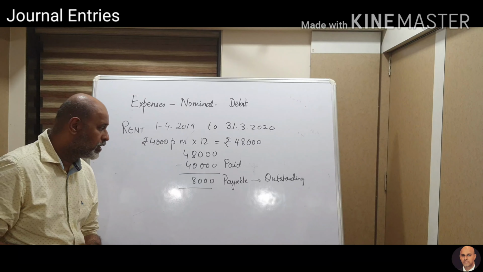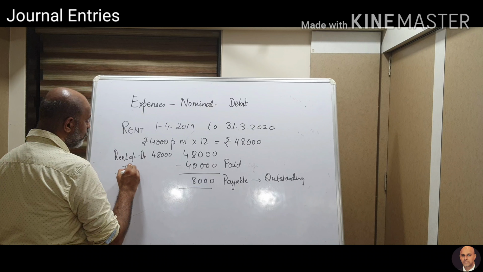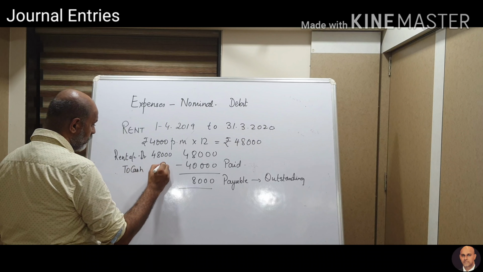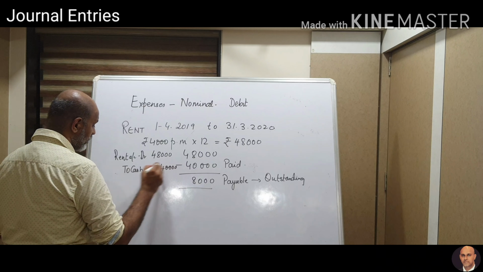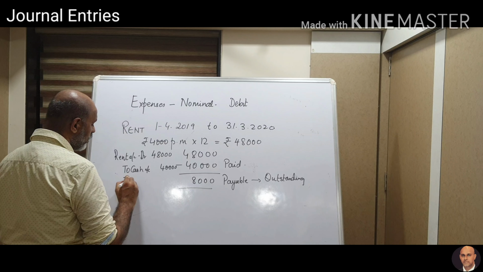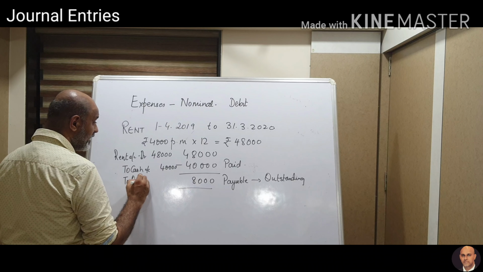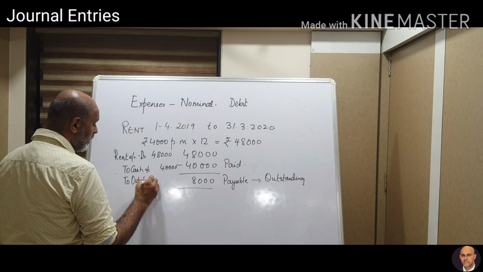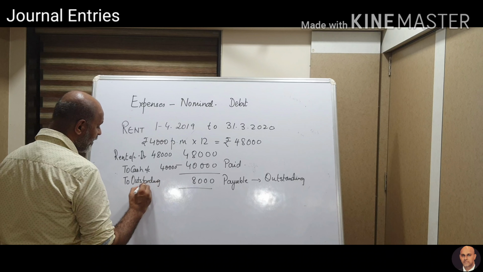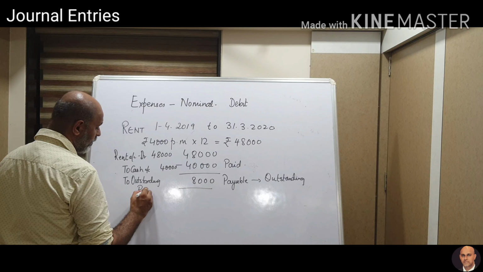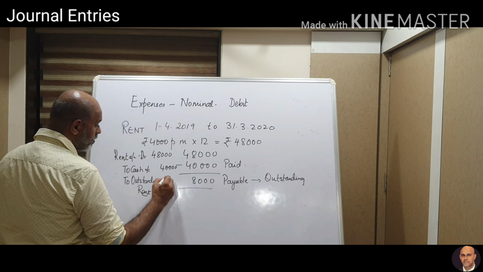Rent is an expense, debit 48,000 to cash 40,000, and the amount which is not paid, that would be outstanding rent or rent payable, that is 8,000.